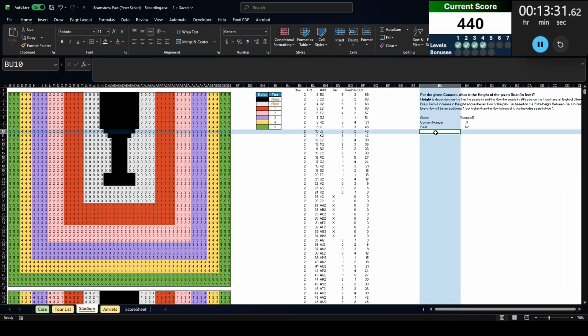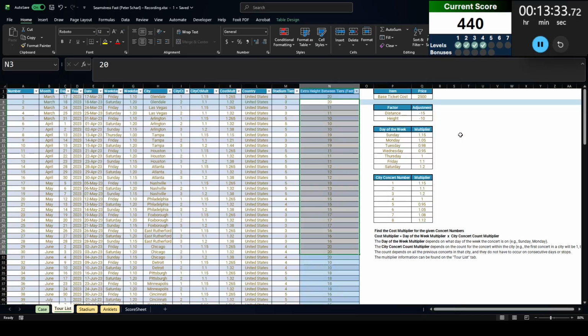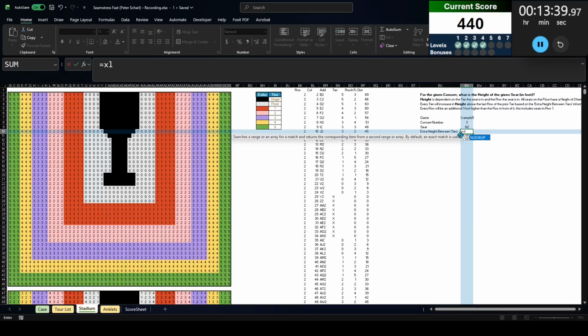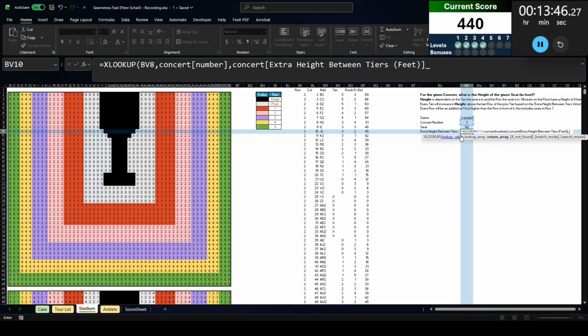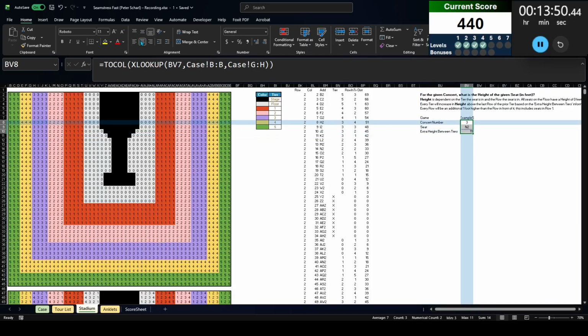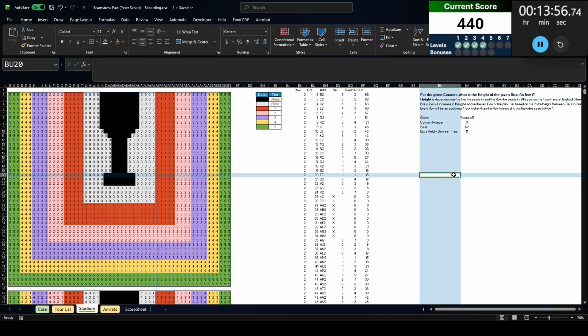Concert number 3. Now, when I look at the concert number, I need to pull up the extra height between tiers. I probably could have copied and pasted, but oh well. XLOOKUP 3 in concert number, return concert, extra height between tiers. So, okay, I know that between the tiers there's 11 feet. Now, in my map I have 5 tiers, and these tiers are up to 5 rows.